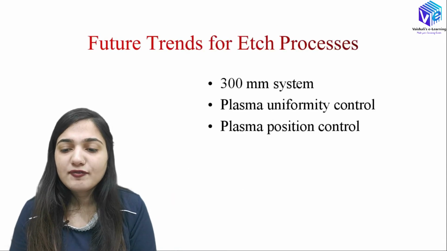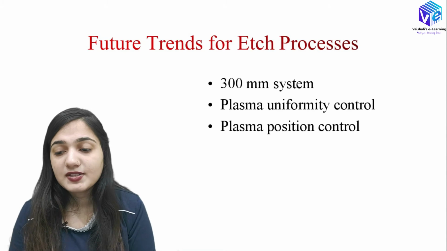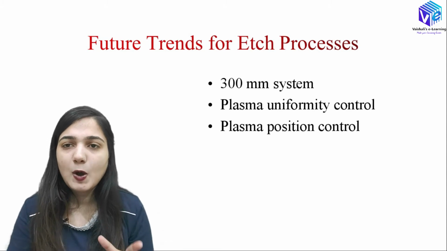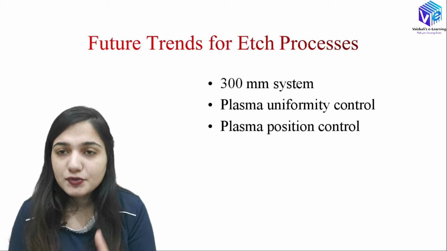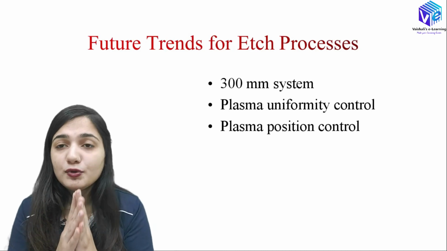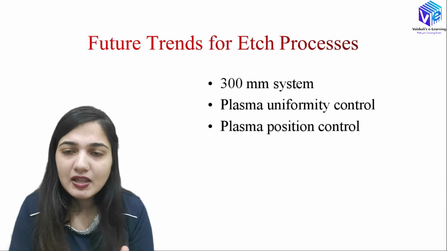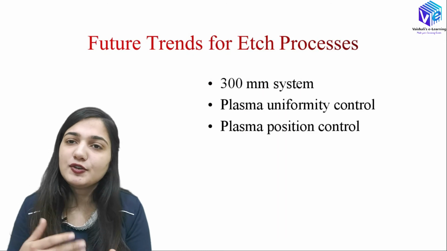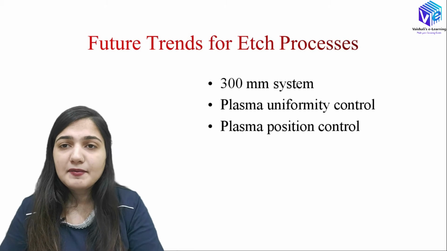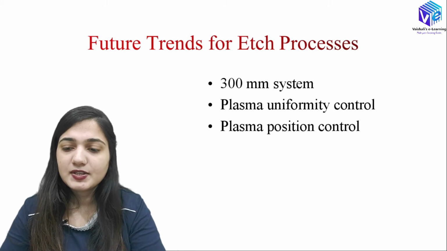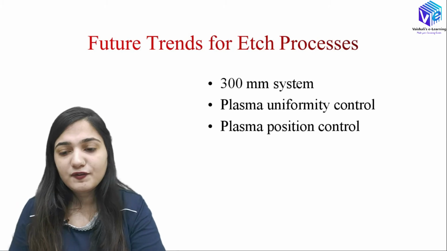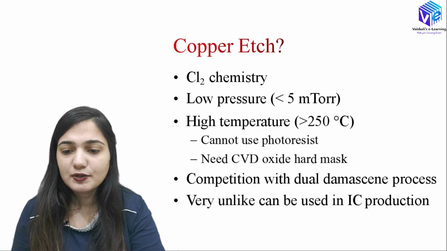So in the future we have to work upon the 300 mm system. We had already worked upon this system. It is just about the things that are given in the books. So we have already come up to this point, but you don't have enough knowledge till now to understand this. In future you might be working upon VLSI technology, and you will understand how it can be applied on the 300 mm systems. We should understand plasma uniformity control in future, and also plasma position control as well.